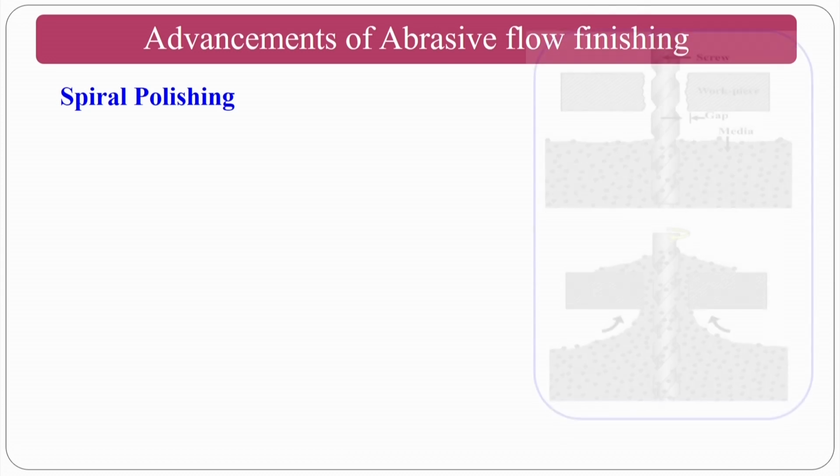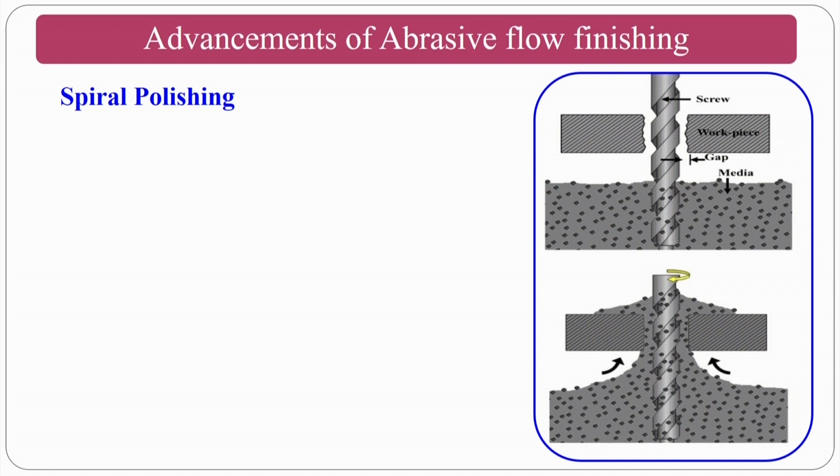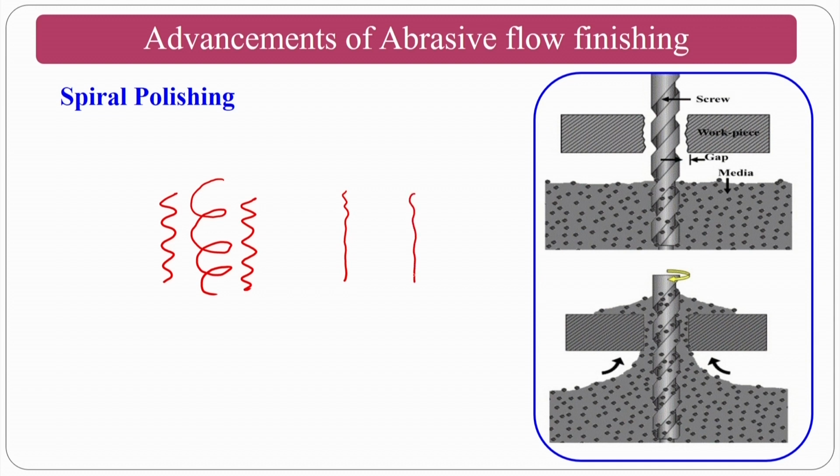spiral polishing. Spiral polishing is also similar to the drill bit guided abrasive flow finishing process, but here you will have a big screw, where in one cylinder you have the medium, and because of the rotation of the screw, what will happen? The medium will climb and it will try to finish. Assume that my initial surface is like this, and because of the screw rotation, the finishing action will take place and you will get an approximately smoothened surface. Okay, so this is how the spiral polishing will take place.